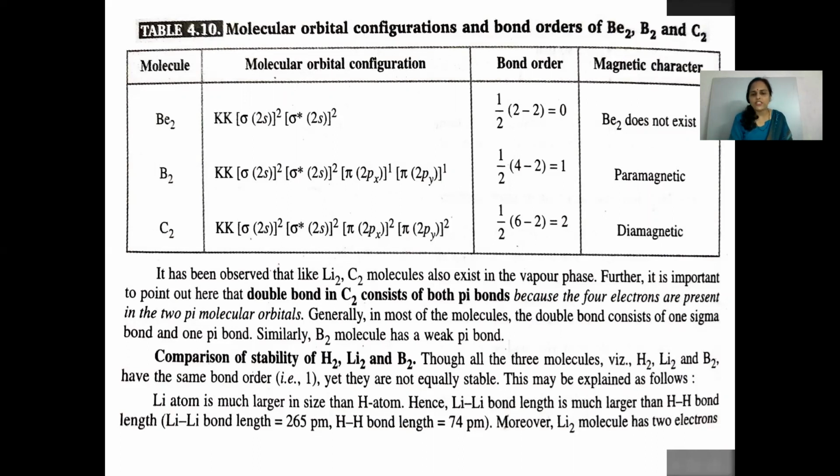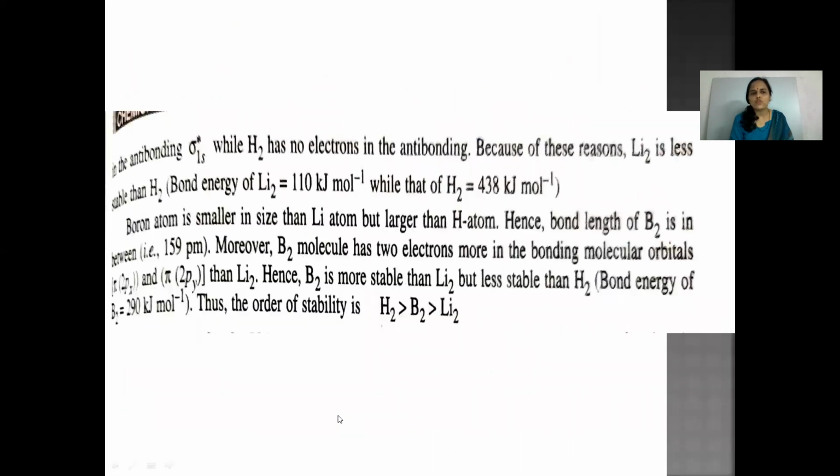Lithium bond length is 265 picometer and hydrogen-hydrogen bond length is 74 picometer. Moreover, lithium molecule has 2 electrons in the antibonding sigma star 1s, while hydrogen has no electrons in the antibonding orbital. Because of these reasons, lithium is less stable than hydrogen.